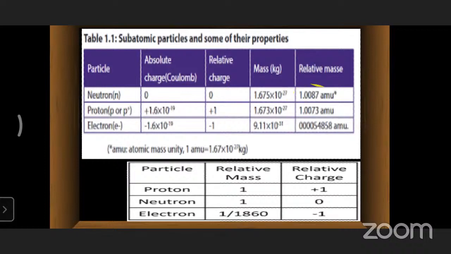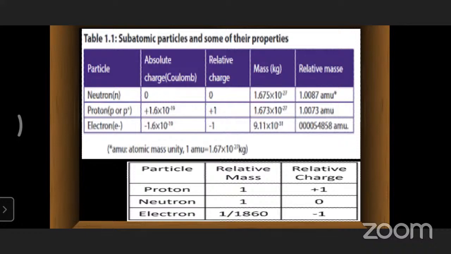As for relative mass in atomic mass units, one atomic mass unit is 1.67 into 10 to the power of minus 27 kg. The relative mass of the neutron is 1.0087 amu, the proton is 1.0073 amu, and the electron is 0.0054858 amu. In the next table, relative mass and relative charge are given: proton 1 and plus 1, neutron 1 and 0, and the electron 1 by 1836 with minus 1.